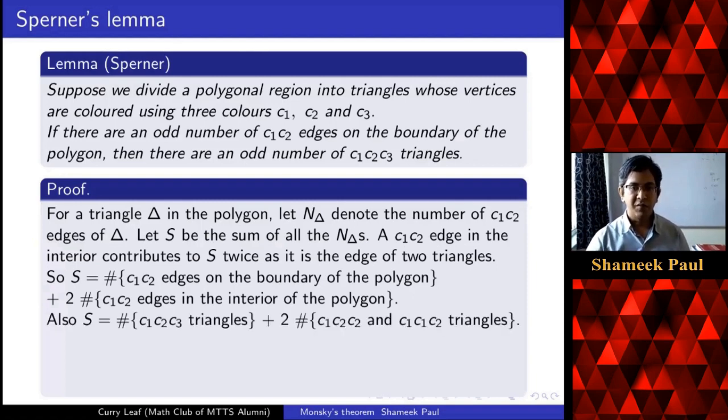Also, we have seen that if I have a rainbow triangle, then the n delta for that is exactly 1. And for all other triangles, either they don't have a C1, C2 edge, or they have 2 of them. So these are the only triangles which have 2 C1, C2 edges. So we will count this 2 times. And for all other triangles, n delta is 0.